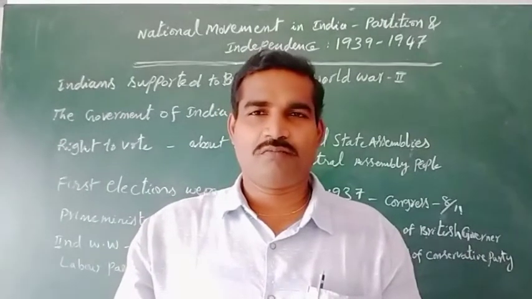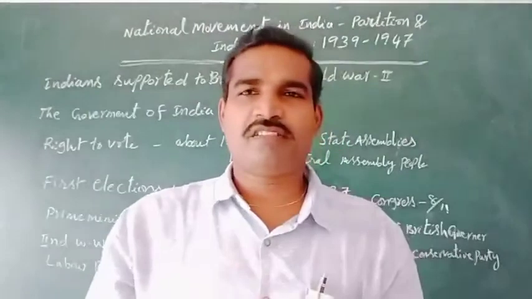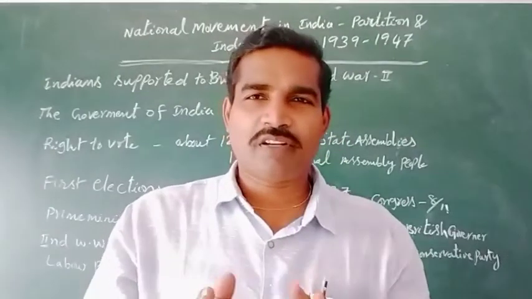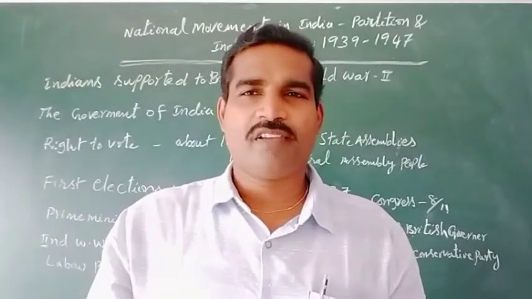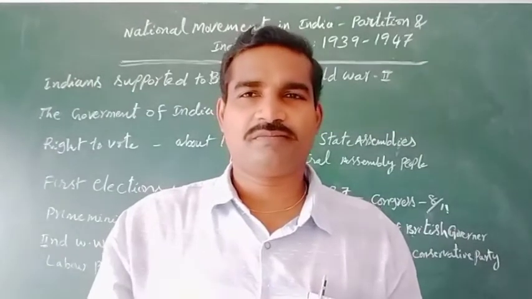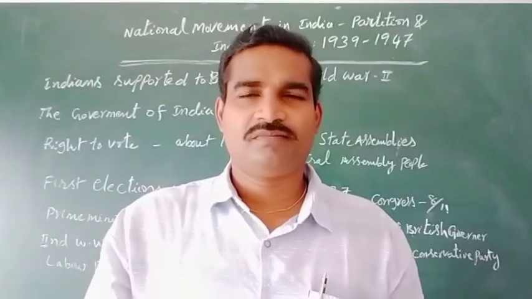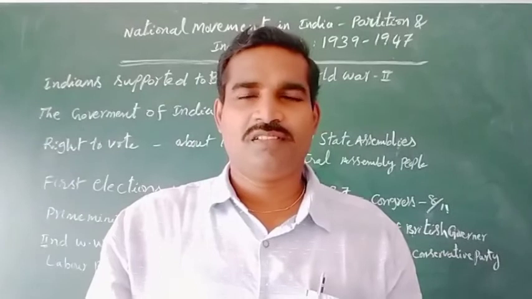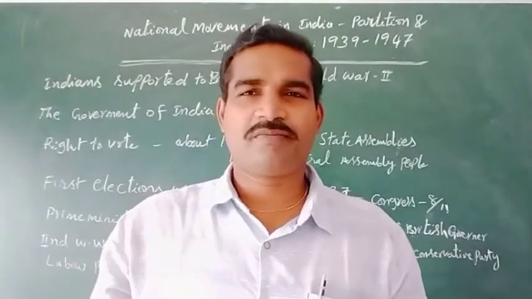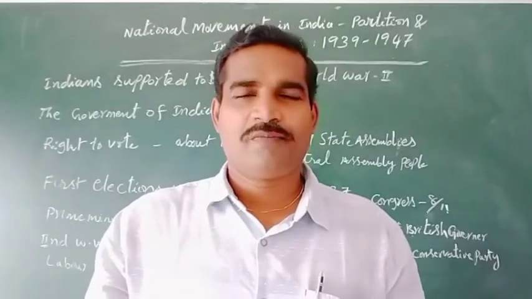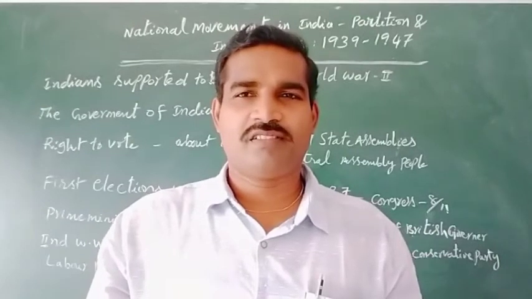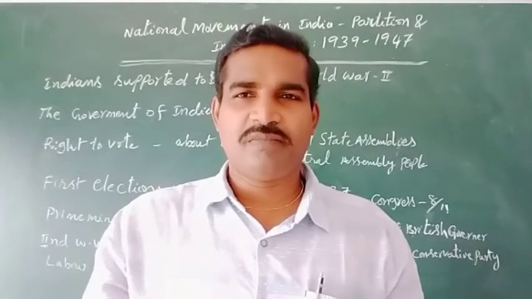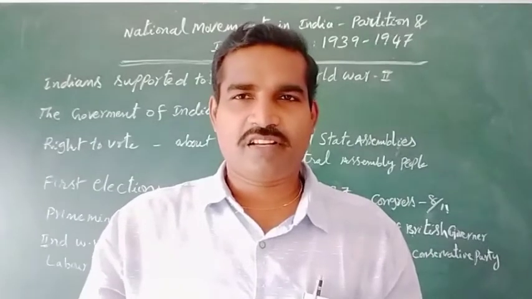Why? What happened? The Britishers introduced the Government of India Act in 1935. What is included in that? Our Indians fought for independence and dominion status.